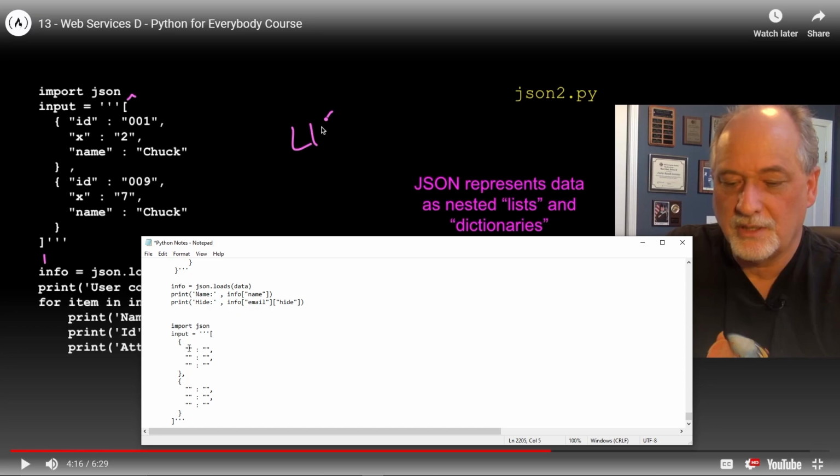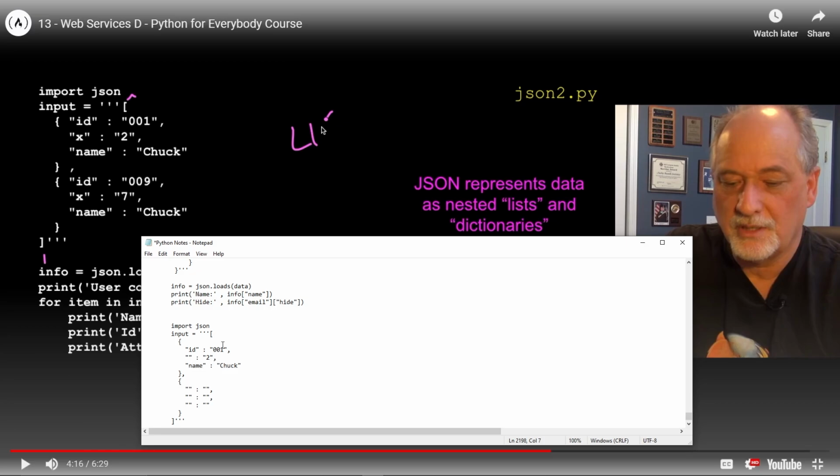So now we've got this. Let's throw in id 001. Then we've got name, let's put Chuck, actually. That's not how you spell Chuck. Chuck. And then we've got name.